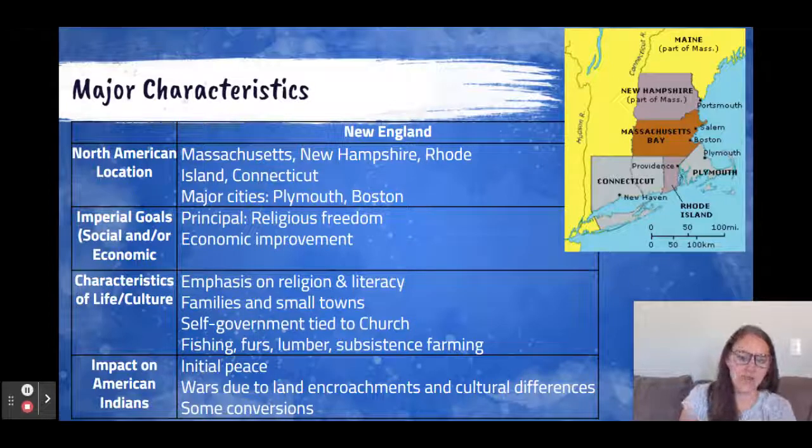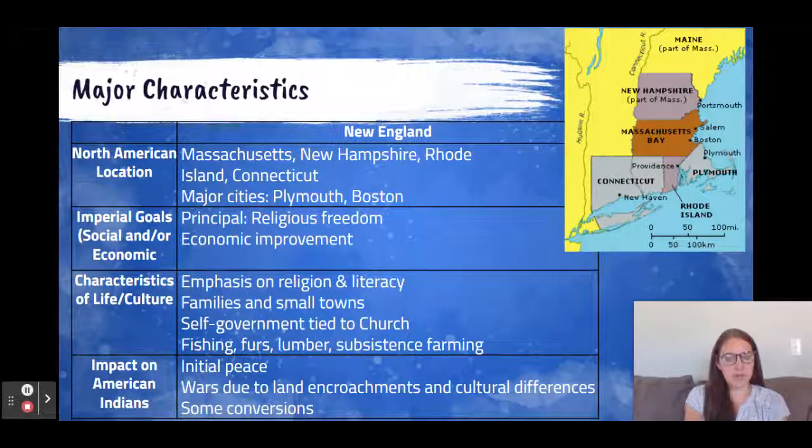The people who settled in this region were primarily religious dissenters, so people who wanted to oppose the Church of England. Either they wanted to purify it or they just wanted to completely separate from it. But they're going to face a lot of religious persecution, and so they end up migrating to the New England area. And that's not to say that economic improvement wasn't also part of it. It just wasn't the primary motivation.